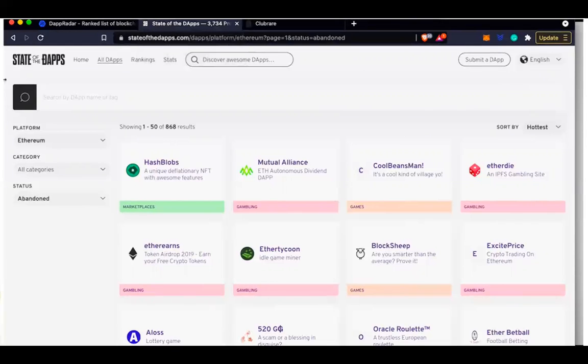So it's important for us to know these two websites, DappRadar and State of DApps. They are very important because they allow us to navigate the decentralized applications ecosystem easily and with confidence. Now, the next thing we're going to look at is how to interact with two of these decentralized applications. Then we will interact with decentralized finance applications.